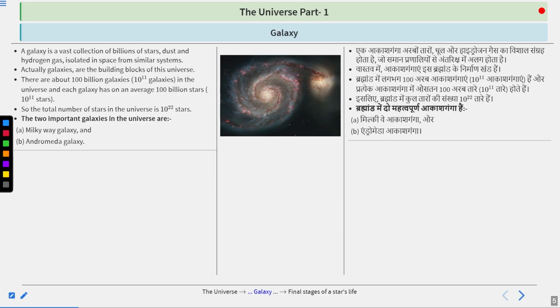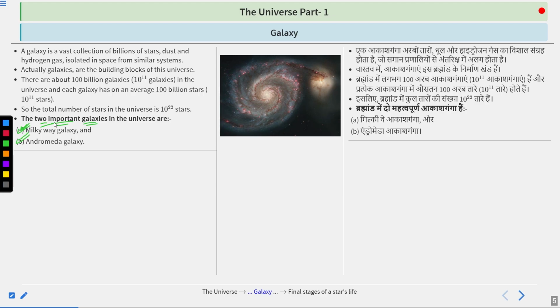Why are these two galaxies important? The first reason is that we have limited knowledge about the universe, so we often consider the Milky Way and Andromeda as the important galaxies. Second, one of them, the Milky Way galaxy, is the one we live in. So that's why it is important for us. These are the two reasons why these galaxies become important.